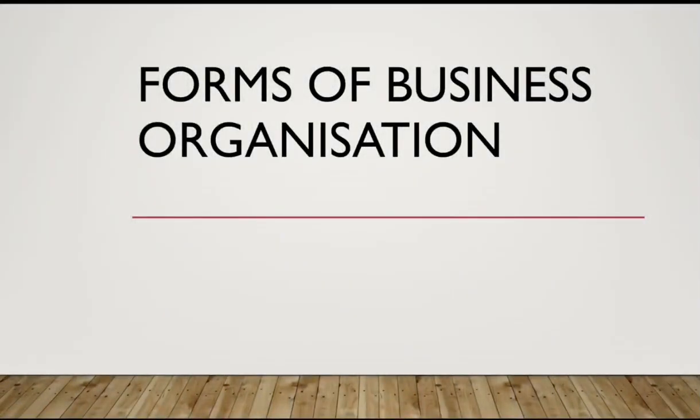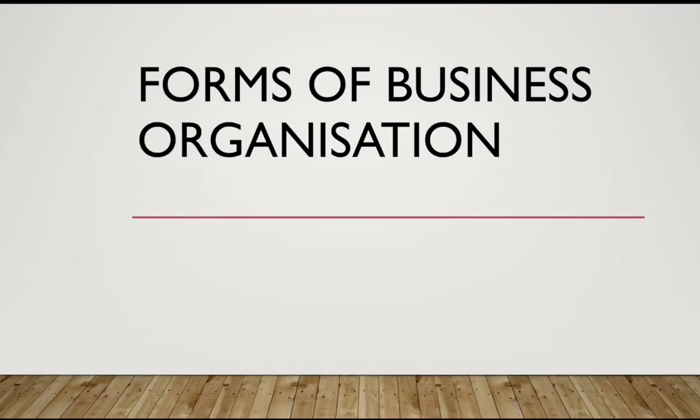Hello students, today we are going to continue with the chapter Forms of Business Organization. Till now we have discussed sole proprietorship, partnership, Hindu undivided family and cooperative society as the forms of business organization. In case of sole proprietorship, partnership, and Hindu undivided family businesses, which were working with the motive of earning profit, the main limitations we had seen were that these have limited resources but unlimited liability on the shoulders of the members of the organization.